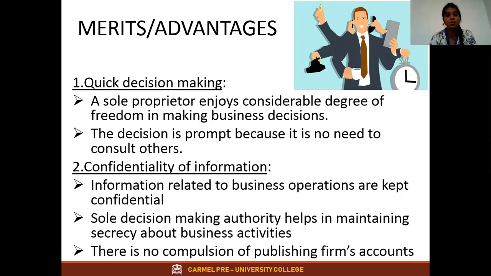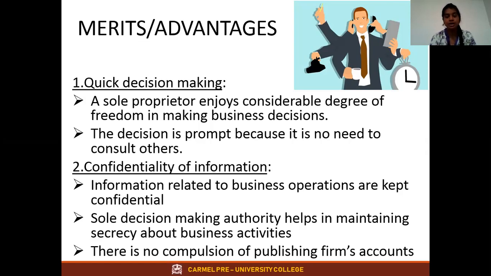The first one is quick decision making. The word itself is quick. Quick means instant. They can take decisions instantly. Why and how? Why will the decisions be instant? I already told you, only one person is doing the business. Let me go with an example. You have seen many provision stores, saloons, boutiques, and all. These organizations, these stores, are run by only one person.